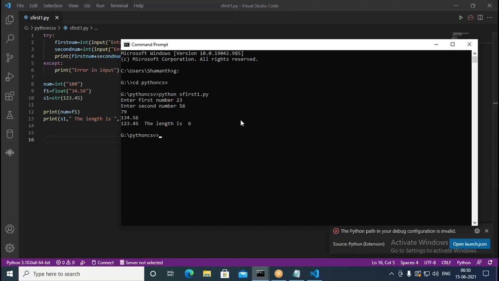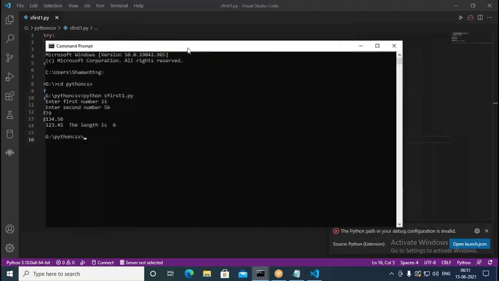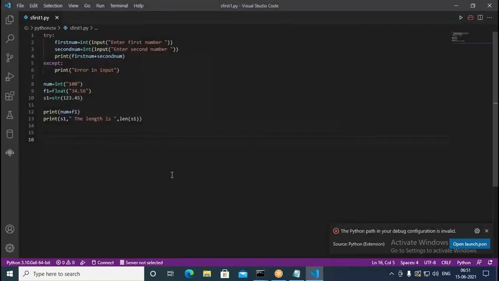Often we require these conversions, string to number and number to string. In such cases we can use these things. So here we converted a string to a number and a number to a string. With the help of the constructor functions we are casting the type. We can cast the type like this.